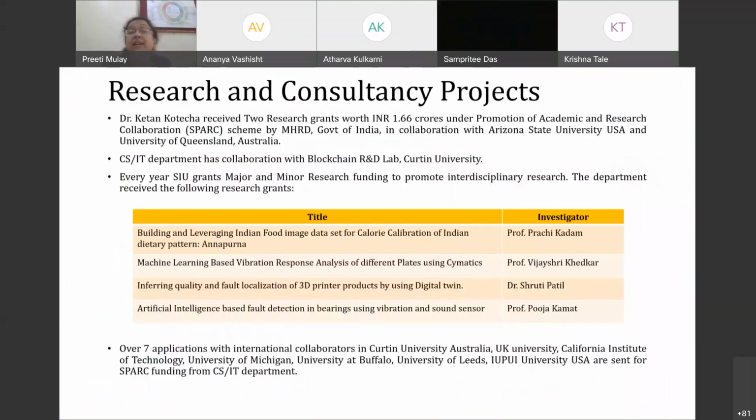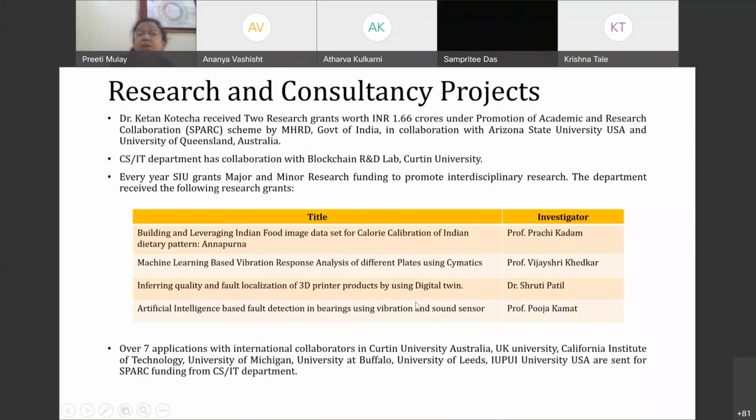In addition to that, SIU, which is nothing but our own university, Symbiosis International Deemed University, gives some major and minor research grants and fundings every year. These are our own faculty members, and they have received these grants from SIU.